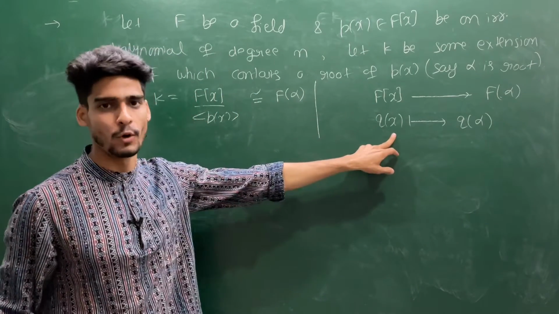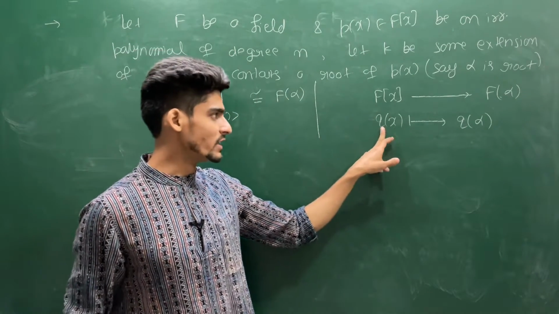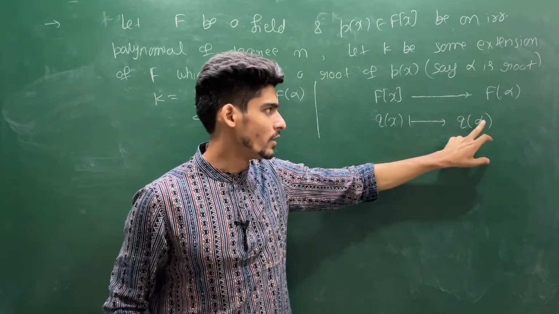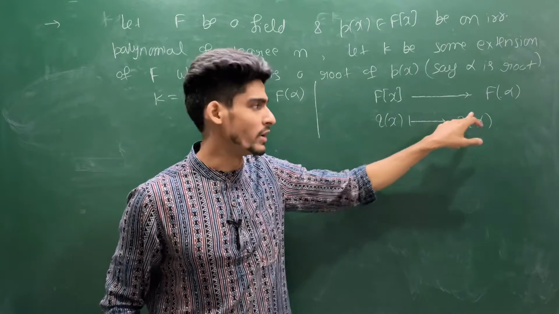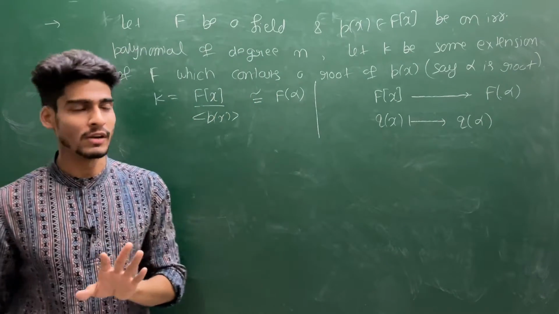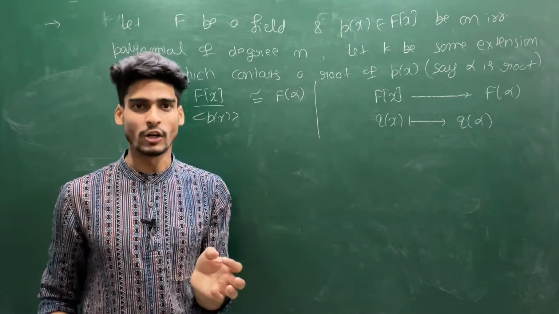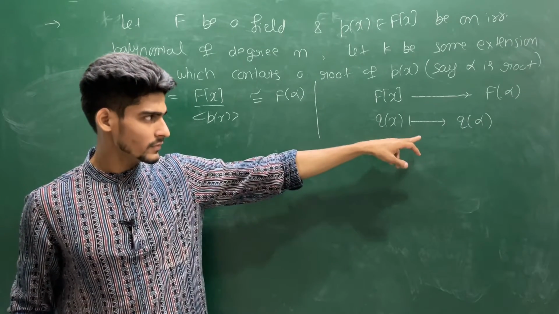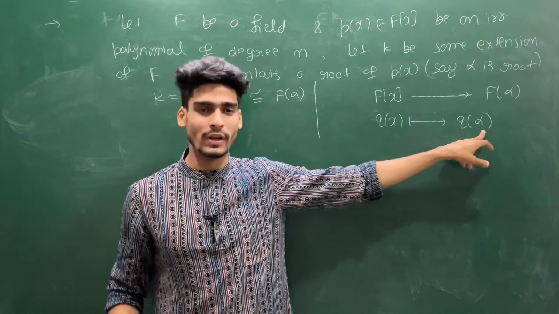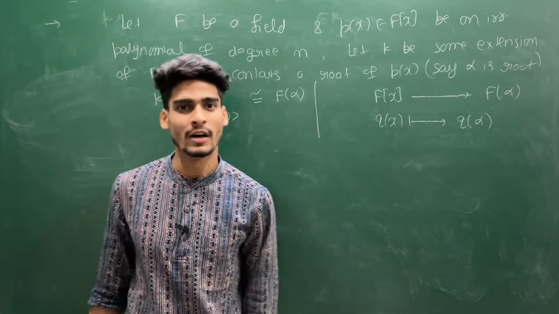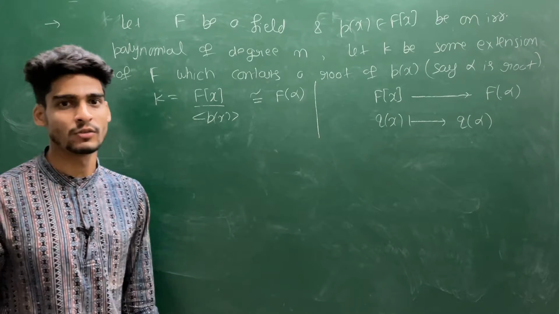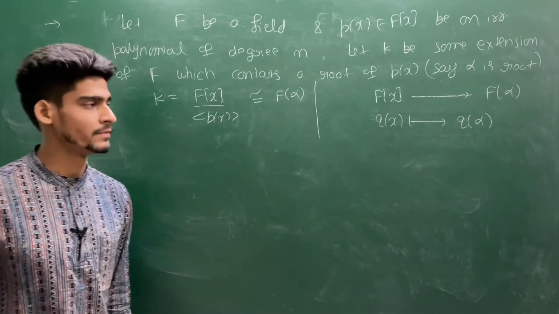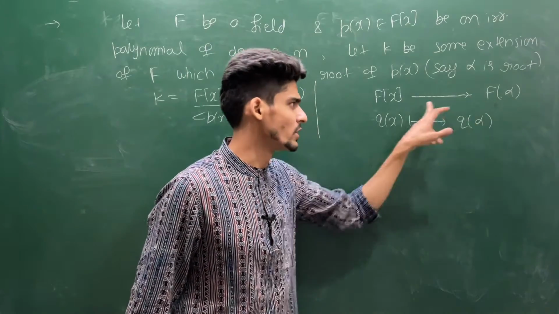This q(x) is a polynomial, and if you evaluate this polynomial at the point alpha, then you will have an F-linear combination of powers of alpha, because q(x) will look like a0 plus a1x plus up to an xⁿ. So if you take it at alpha, then you will have a0 plus a1 alpha plus up to an alphaⁿ. So you have an F-linear combination of powers of alpha. So this q(alpha) is inside F(alpha), so this map is well defined.